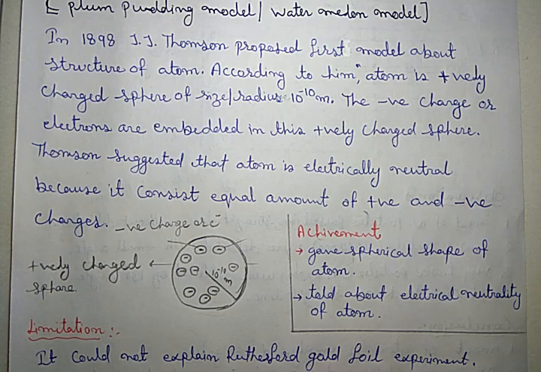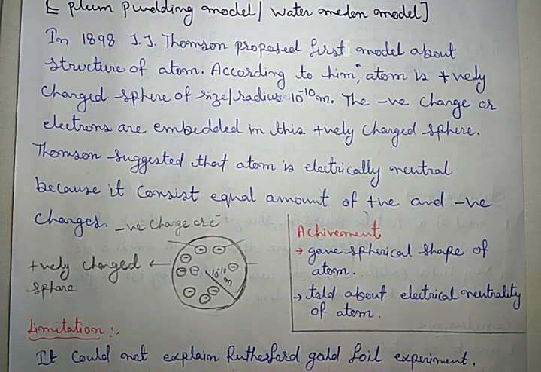That was similar to Thomson's atomic model. That's why it is known as plum pudding model or watermelon model. Thomson suggested that atom is electrically neutral because it consists of equal amounts of positive and negative charges.